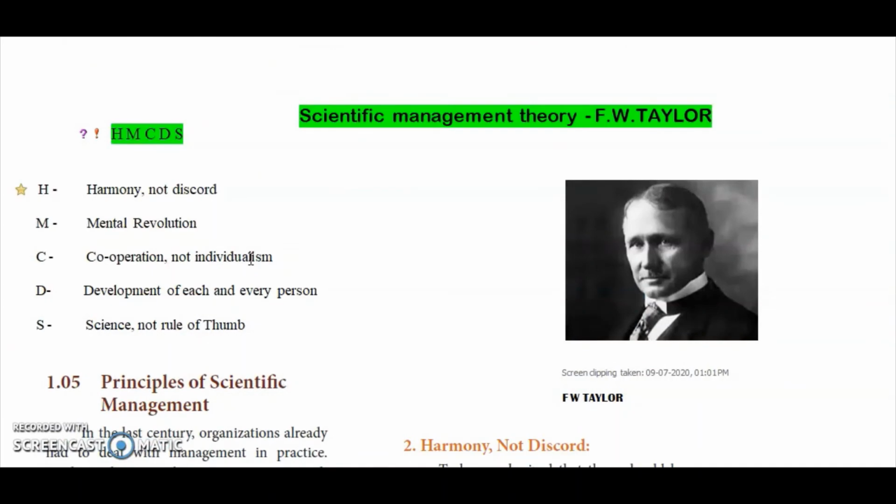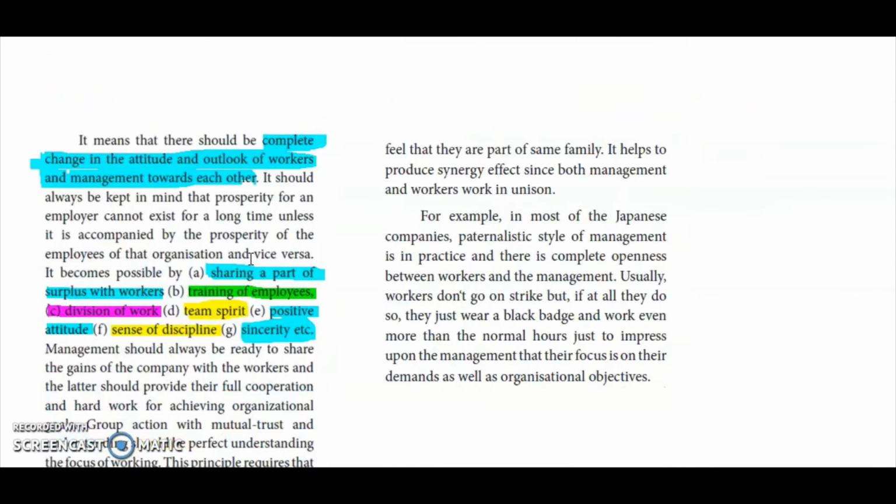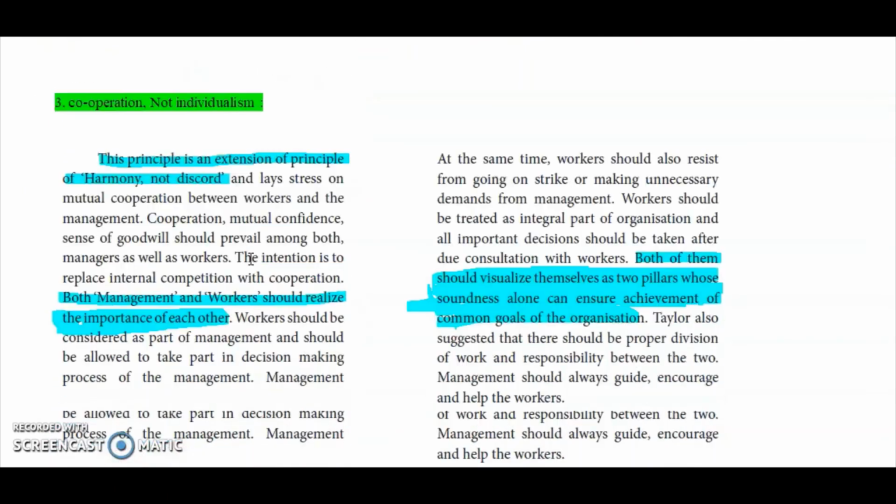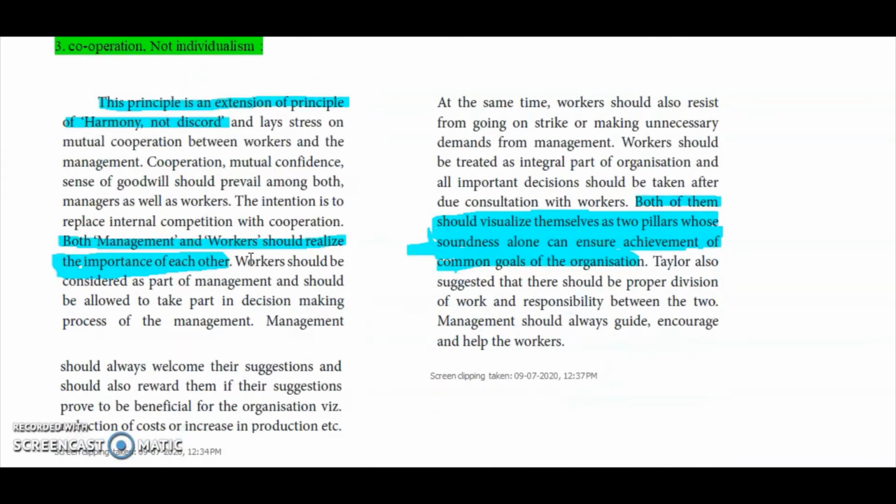So C stands for cooperation, not individualism. What is cooperation? This is an extension of the principle of harmony, not discord. Both the management and workers should realize the importance of each other. If the workers alone are there, there is no need for an organization. If the management alone is there, who will work? So both have to realize their importance and go hand in hand, then only we can increase production. See here how it is explained.